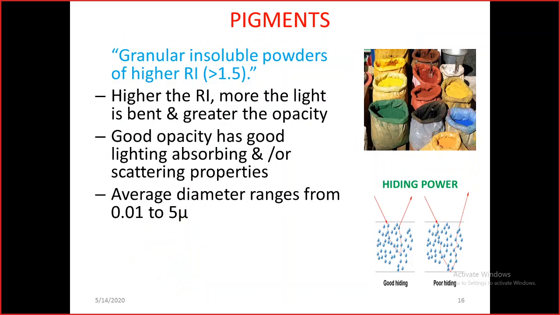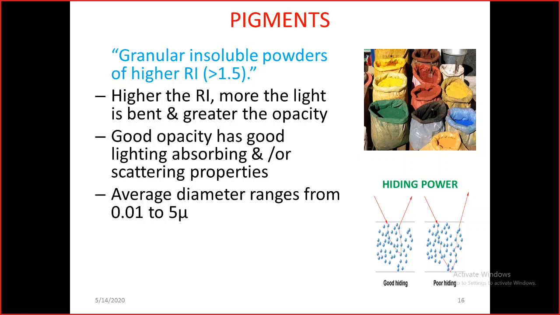And the second one is the pigment. Pigment is a color adding compound. Pigment will give the color to the paint. The pigment shall have a higher refractive index. This higher refractive index will scatter the light, and it will not allow the metallic surface to get heated, because that leads to corrosion. So we have to choose paints with a higher refractive index, and a higher refractive index also gives opacity.